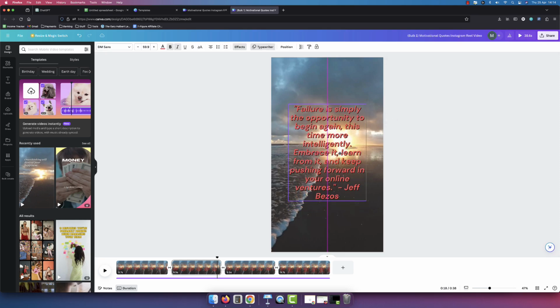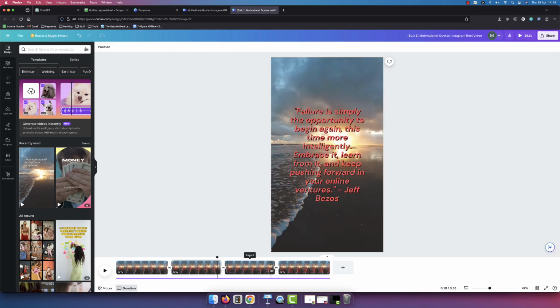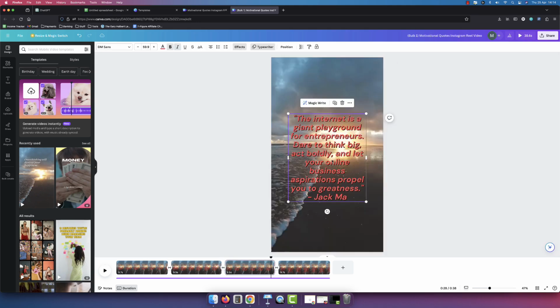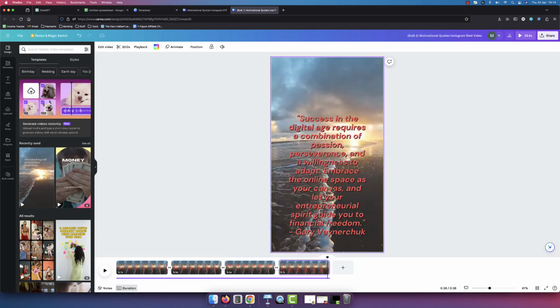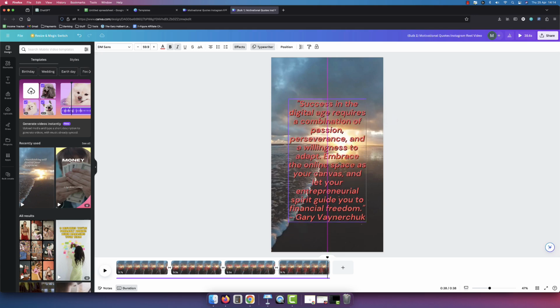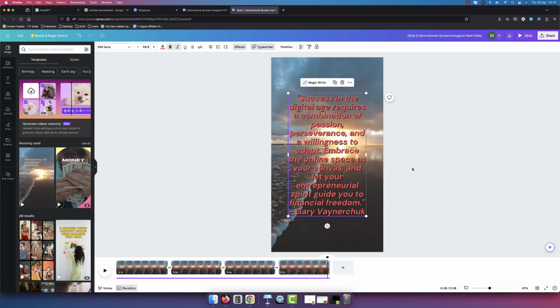We can kind of center it if we want. We can align it if we want. We could change the color text. We can have a look at this one. Again, make sure it's in the center. Align it right like that. And then the last one here, do the same thing. Maybe move it up a bit. And then just align it right there. Okay, so now we have 4 potential reels that we can post onto Instagram.